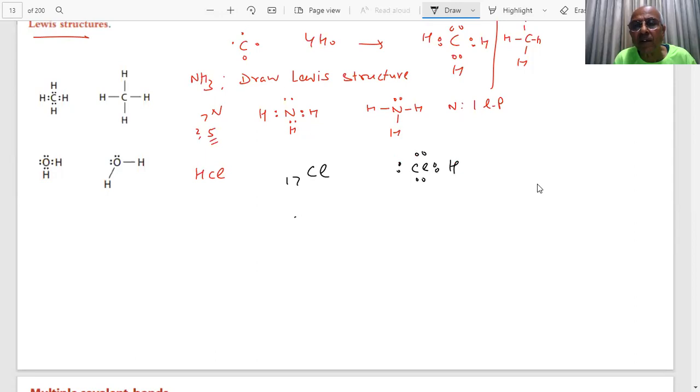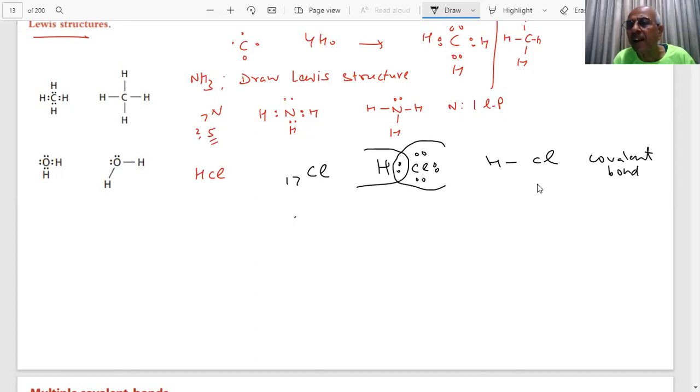So what is happening then? There is one lone pair in Cl, which I'll connect to hydrogen like this, student. You are getting something like this. Got it? Yes, sir. HCl. So in this, the 2 electrons are completely filled, and this has got 8 electrons. This is a sharing of the electrons, student. This is a covalent bond.